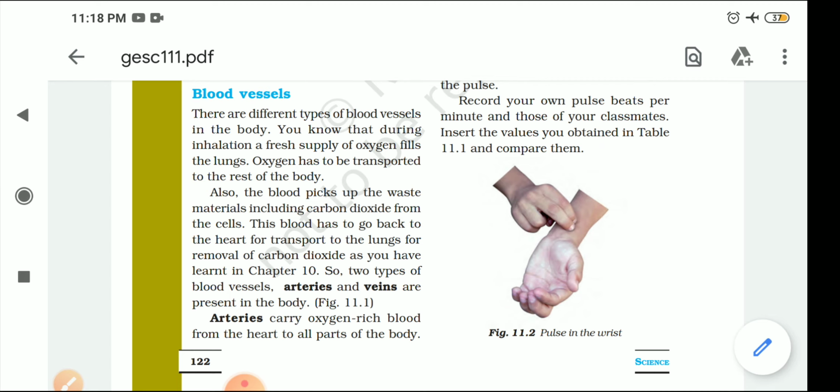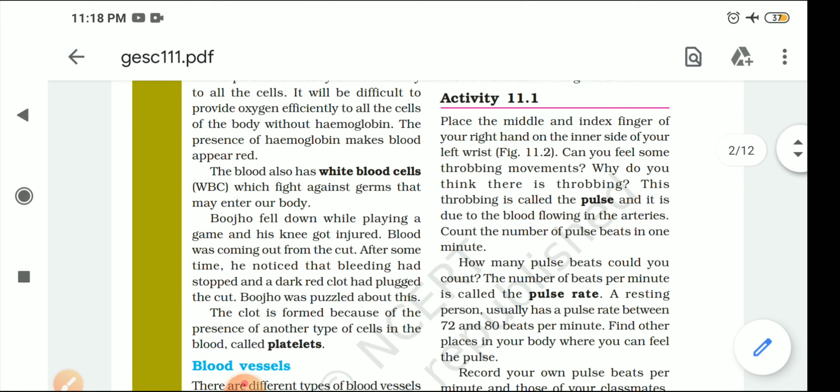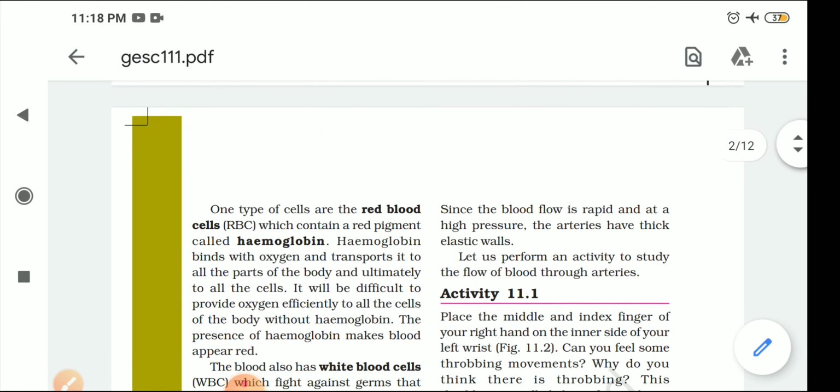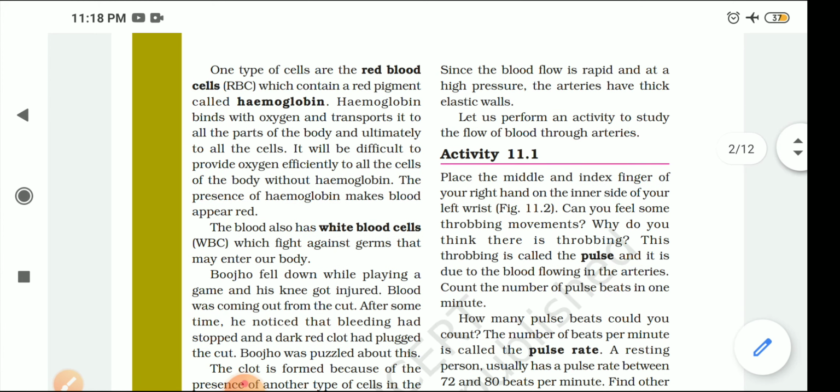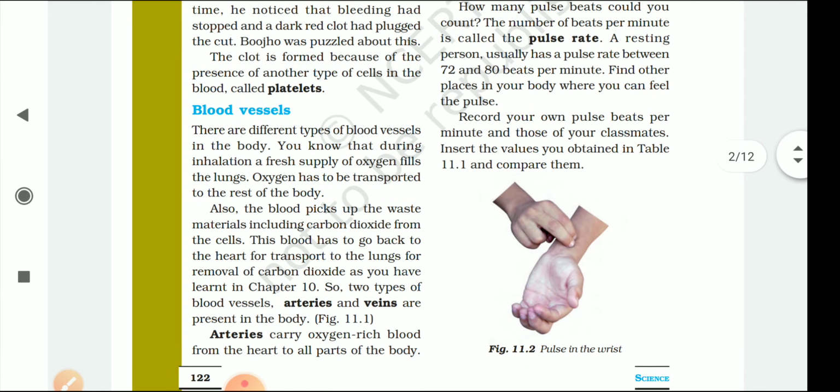So, two types of blood vessels are there: the artery and the vein. Arteries carry oxygen-rich blood from the heart to all parts of the body, which means all cells. Since the blood flows rapidly at high pressure, the arteries have thick elastic walls. Let us perform an activity. We will do the activity later on.